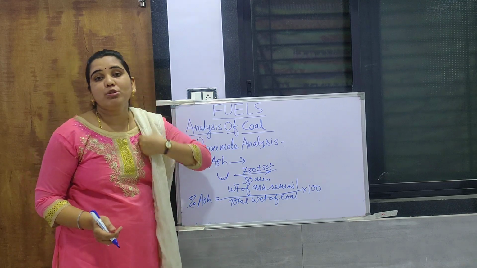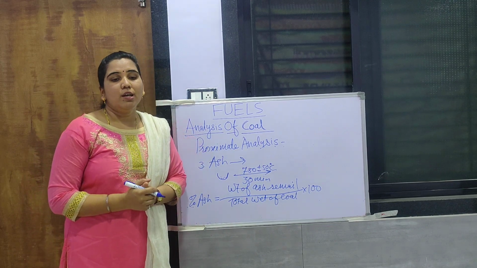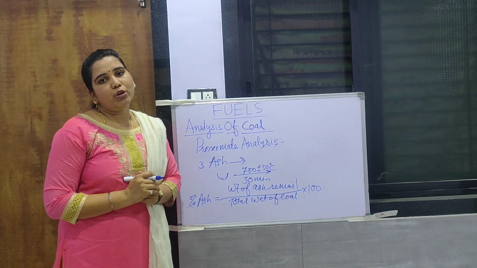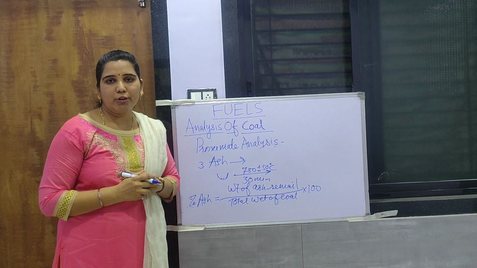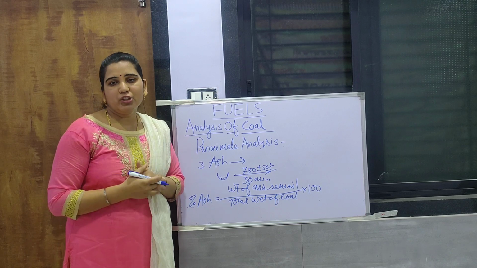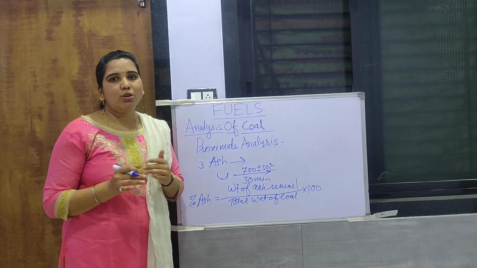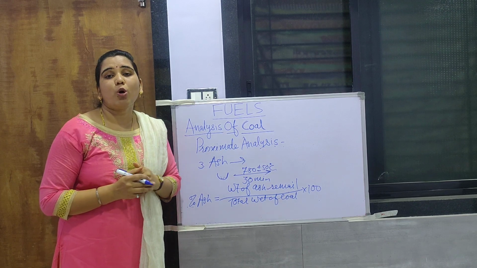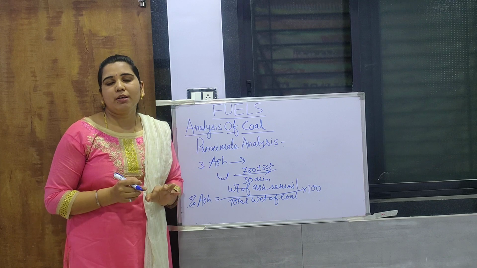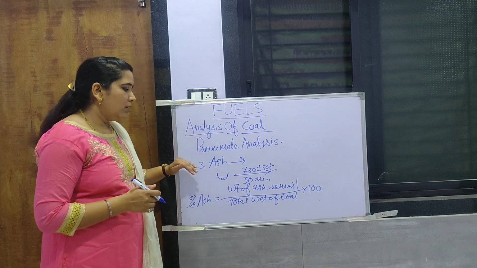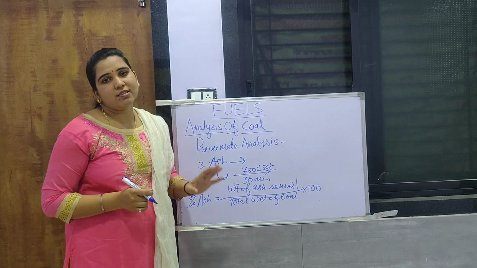Now if we look at its significance, the higher the amount of ash, the lower is the calorific value and the higher is the ignition temperature. It is because solid state fuel always has a higher ignition temperature and gives a very low calorific value. That's why ash is always a useless substance.